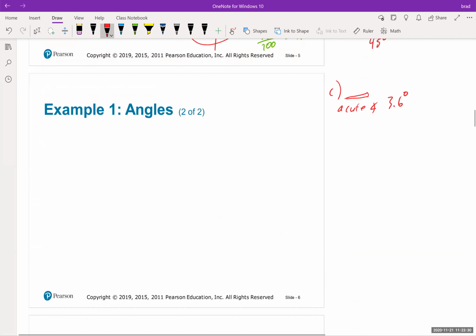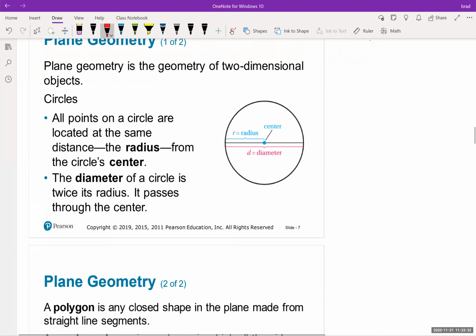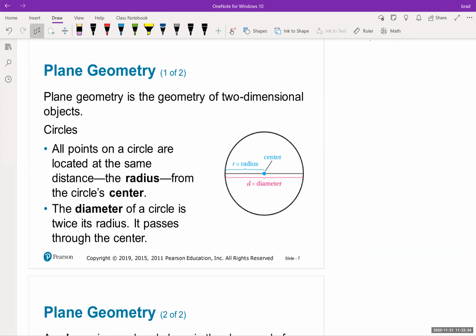All right, so let's talk about plane geometry. Plane geometry is the geometry of two-dimensional objects, circles. All points on a circle are located at the same distance, the radius, from the circle's center. The diameter of a circle is twice the radius, and it passes through the center. I think many people are very familiar with this.